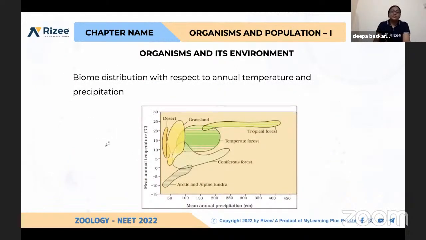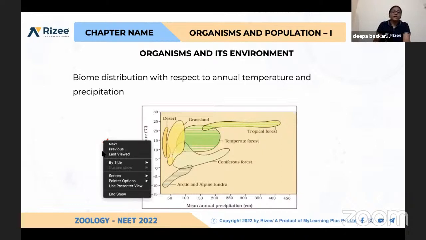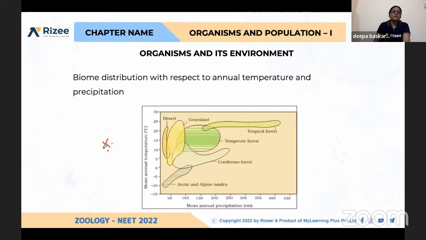Yes, see, this diagram is important. Again, you may get questions. Okay. And see here, there are different biomes given, different habitats given. Okay. So what is the mean annual temperature? This is very much important. It will be asked in the NEET question.